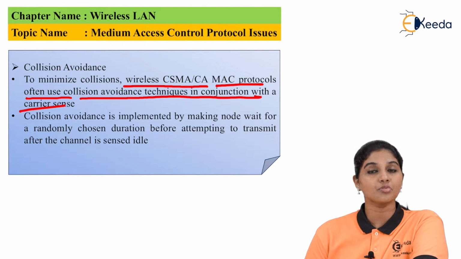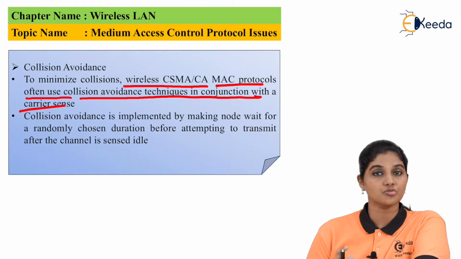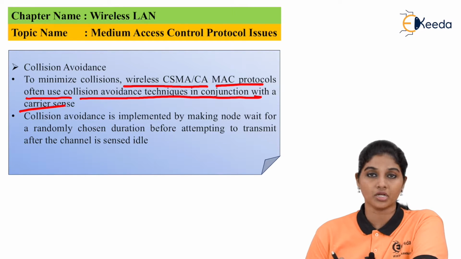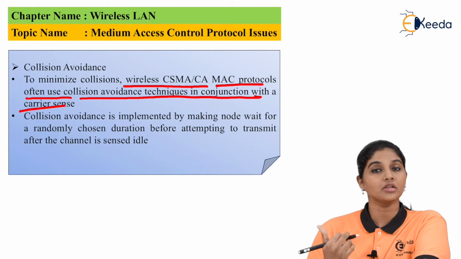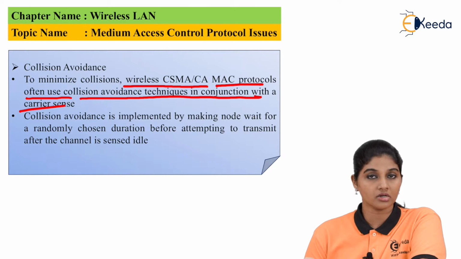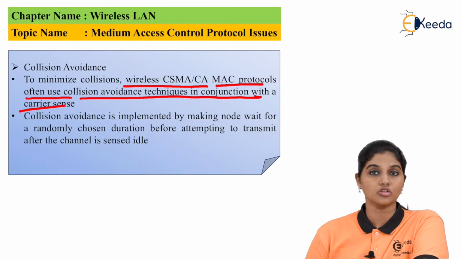Now collision avoidance is possible because of the random waiting period of the node. When the node listens that the network or the channel is busy, then it will wait for a random period of time. Because of the randomness of the time, it is possible for the node to avoid the collision with data from another node. If that randomness is not provided, then the node will wait for the same interval of time every time. Then there will be two possibilities. Either it will not get a chance of data transmission, or second, it will perform the data transmission and a collision occurs. So the randomness is important in case of collision avoidance.